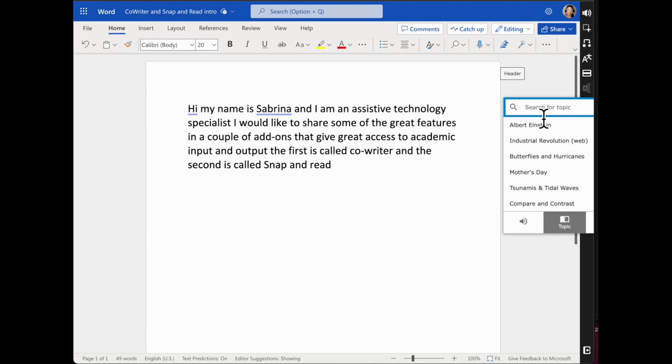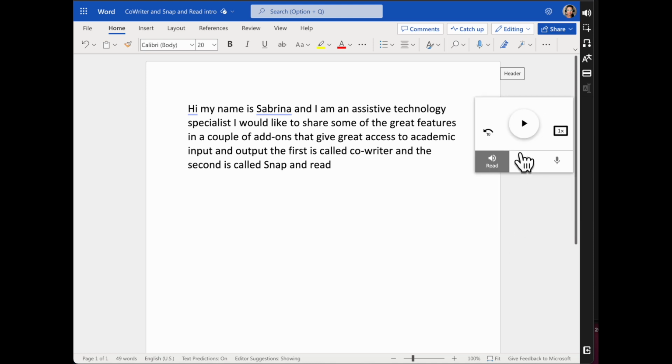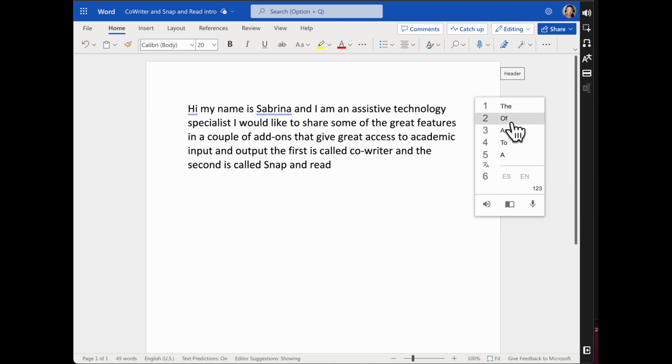The other great feature here is that we can do a topic. So you can search for a topic, or for right now, we'll just do Albert Einstein. So we're going to be on Albert Einstein, and now our prediction is going to lend us toward that topic. So if I start typing Al, it's going to give me Albert Einstein as the second choice. And I can pick words from here just using the numbers, or I can click on them.